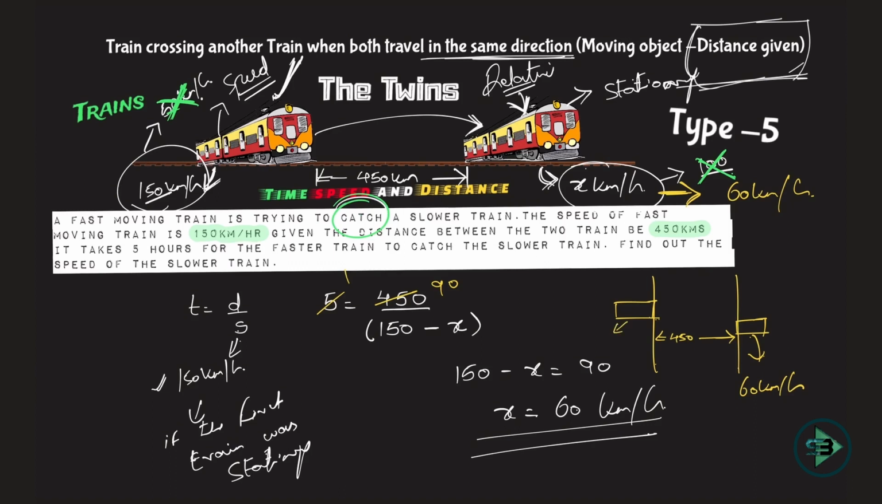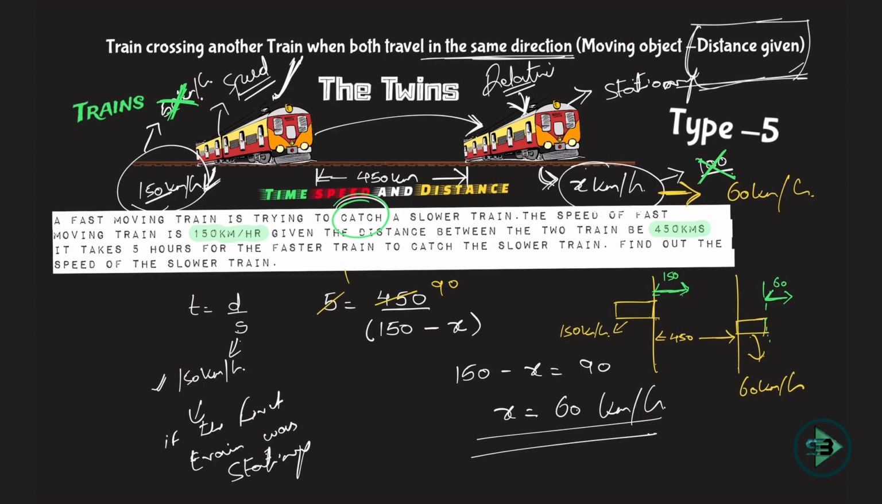What will happen in 1 hour? The speed of this is 150 kilometer per hour. This will go ahead by 150 in 1 hour. But this will also go ahead by 60. So resultant, this is moving to chase him by 150 minus 60, because this is also moving. So resultant, it is moving only by 90. Okay, and that's how you get it.